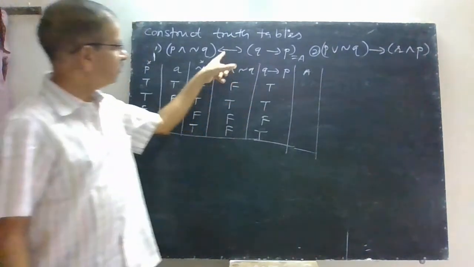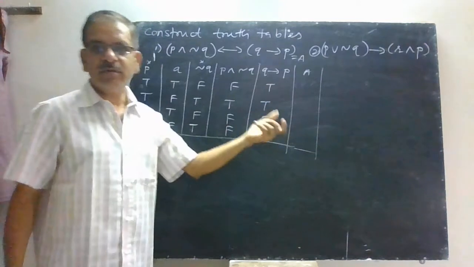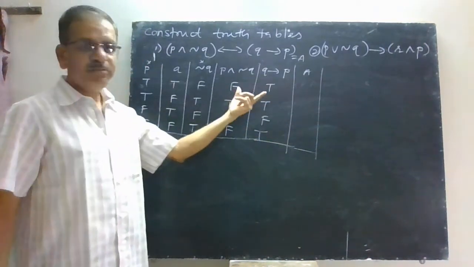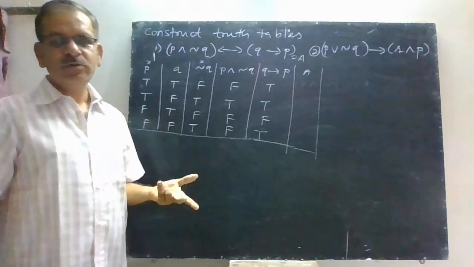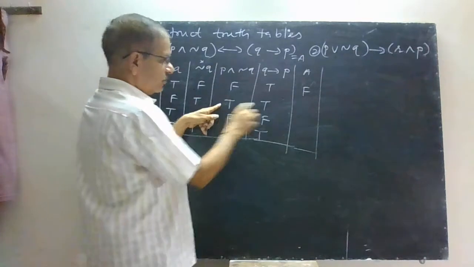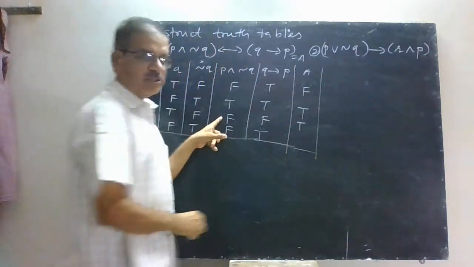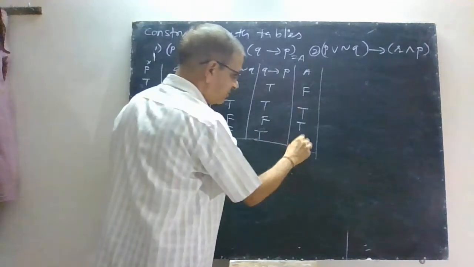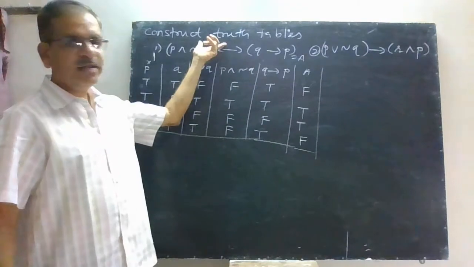Now you have to take double implication of this column as well as this column. Now what is the double implication? When both statements are true, it is true. When both statements are false, it is true, otherwise it is false. Now when one is true, other is false, it is false. Both are true, it is true. When both are false, again it is true. And when one is true and other is false, the statement is false. So in this way you can prepare a truth table.